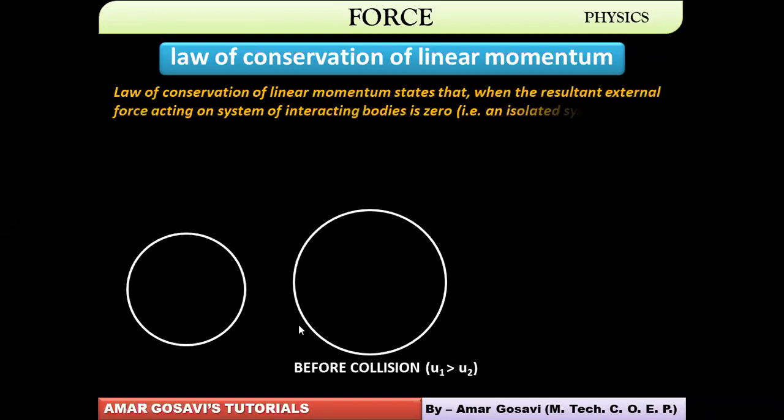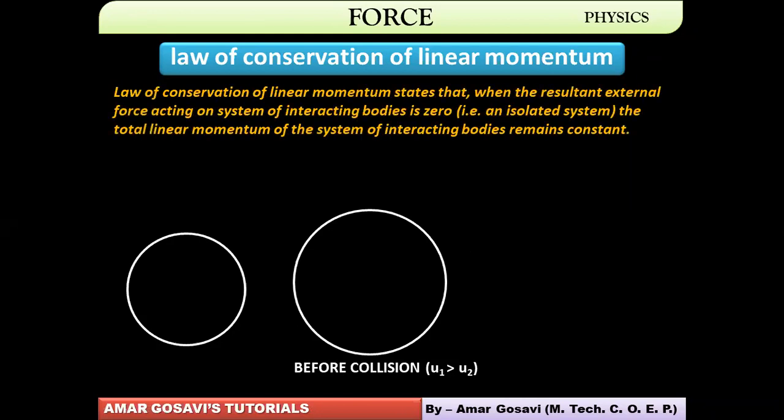So let us understand the statement first of all, what it states. So when the resultant external force acting on the system of interacting bodies is zero, that means it's an isolated system, then the total linear momentum of the system of the interacting bodies remains constant. So this is the picture before collision.